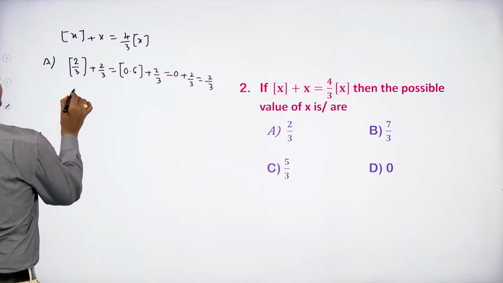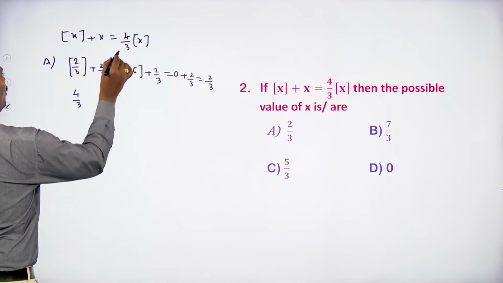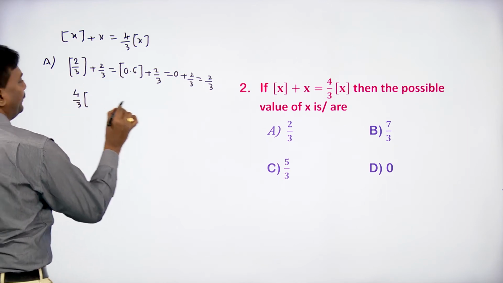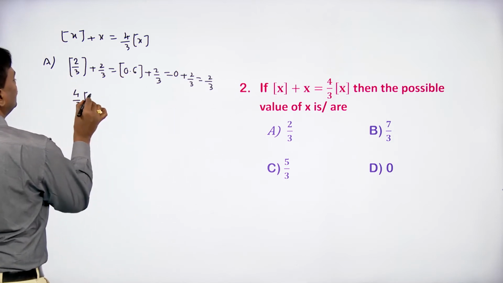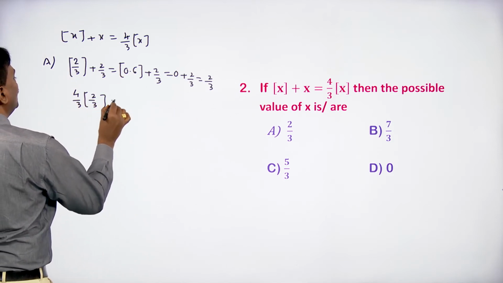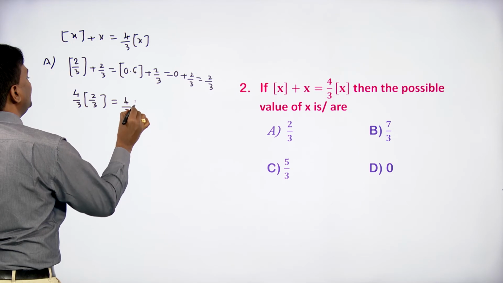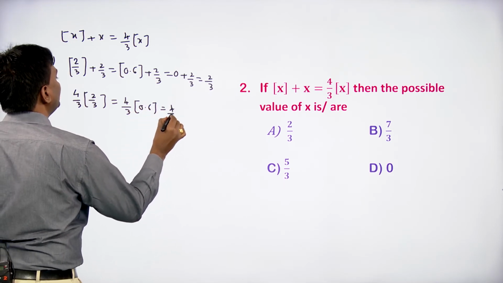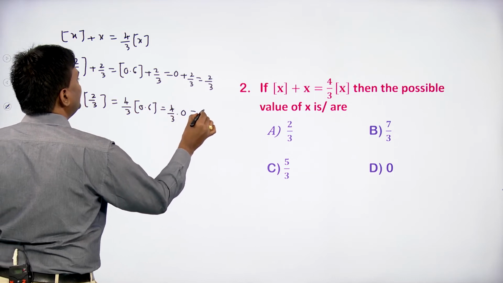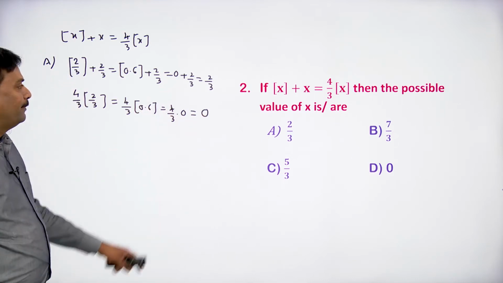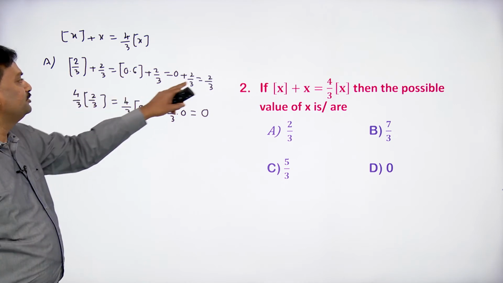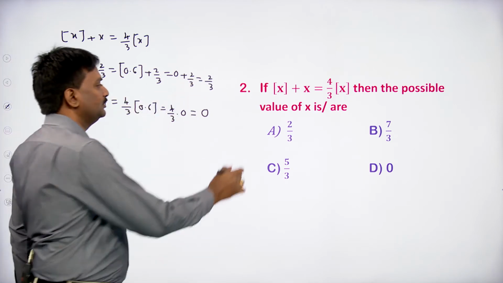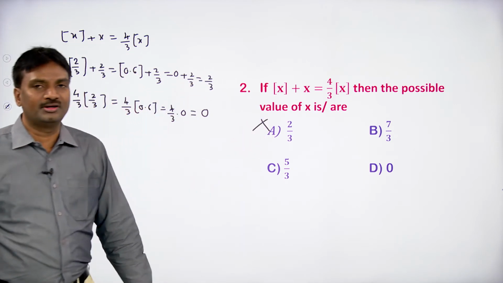If you take the RHS, 4 by 3 into step x, where x is 2 by 3. So that is 4 by 3 into again step 0.6. Step 0.6 is 0 only. So 4 by 3 into 0 is 0. But by observing, the LHS is 2 by 3 and the RHS is 0. So that's why option A is not correct.